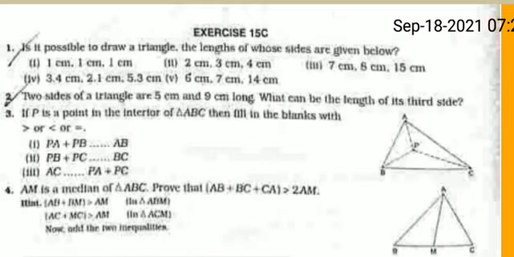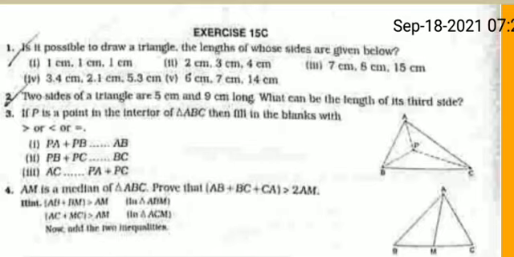So we can write 4 cm less than x less than 14 cm. So the third side must be greater than 4 cm and less than 14 cm. In this way question number 2 you can do it yourself.